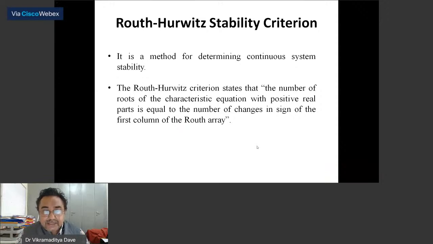It is a mathematical method which states that the number of roots of the characteristic equation with positive real parts is equal to the number of changes in the sign of the first column of the Routh array.